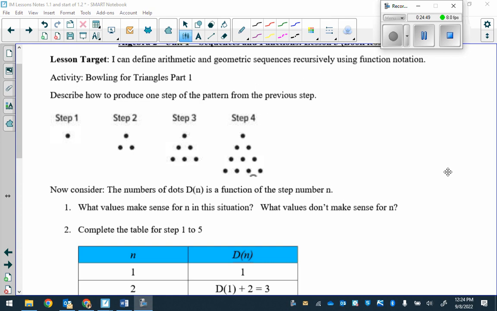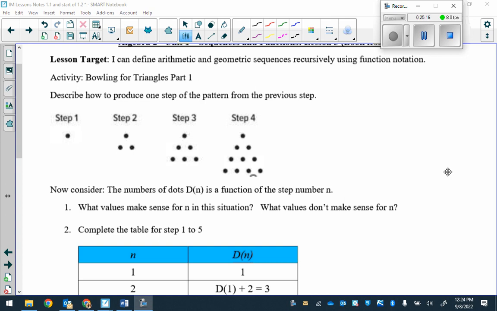Okay. Okay. What else? What are the values that will make sense to represent n? Think of function notation in general.